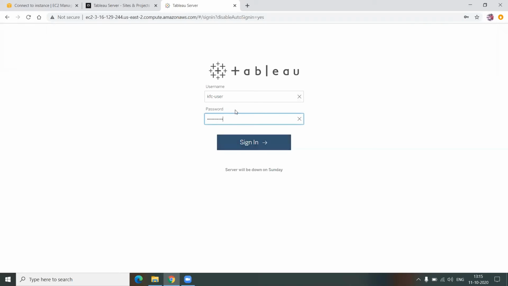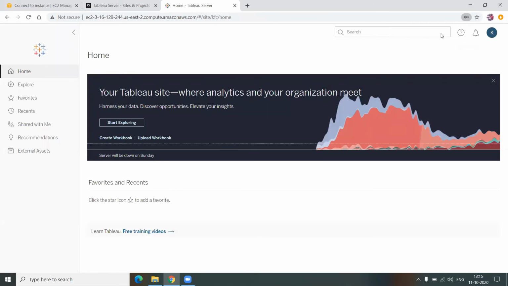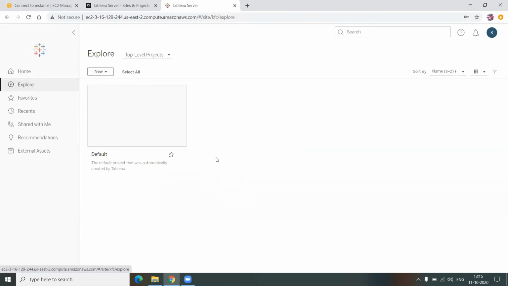So what is the site this KFC user has got access to? The KFC site. So when I click sign in, he will directly be landed on the KFC site, you can see here. Also, when I go to explore, I don't see any other projects which are part of the default site, because this person has been given access to only the KFC site.